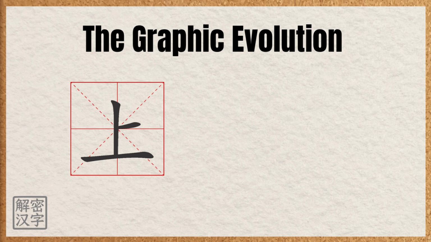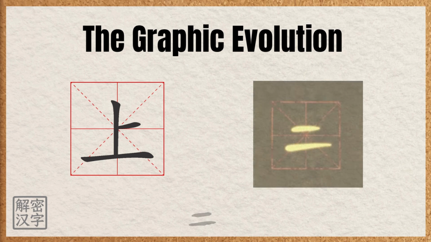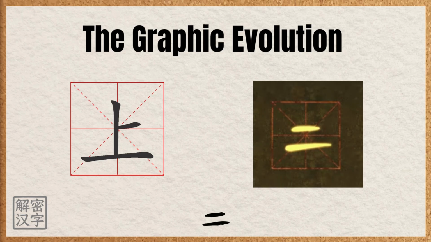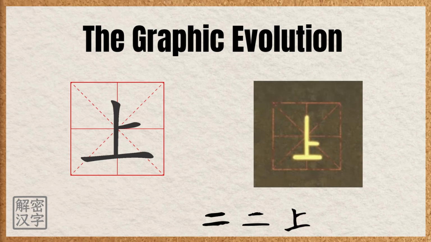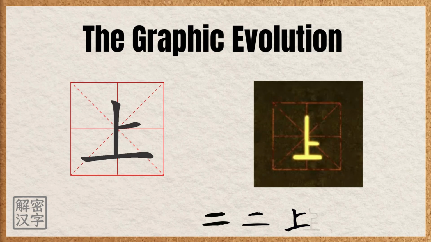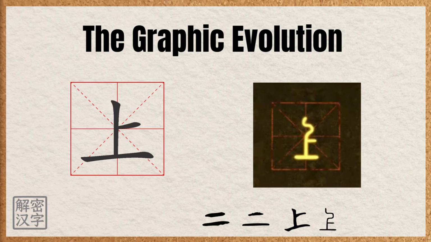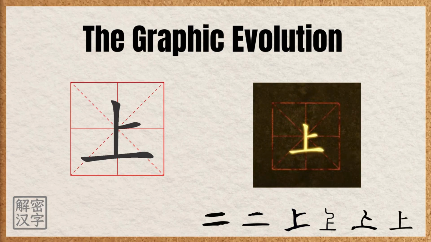In the earliest oracle bone script, ancient people drew two horizontal lines to represent earth and sky, using this symbol to express the concept of above. Over time, it evolved into a form with one vertical line and one horizontal line, and eventually became the modern character we see today. Let's practice reading this character together.